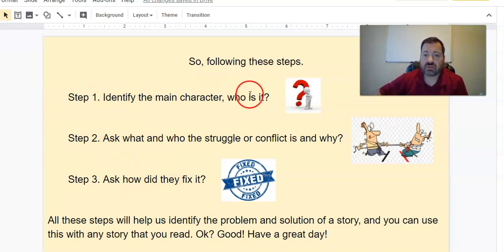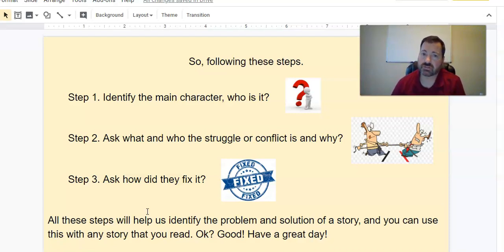So step one, identify the main character. Who is it? Step two, ask who or what the struggle or conflict is and why. And step three, ask how did they fix it? And all these steps together can help us identify the problem and solution in a story. So every time we read a story, you need to apply these things. These are the three questions.